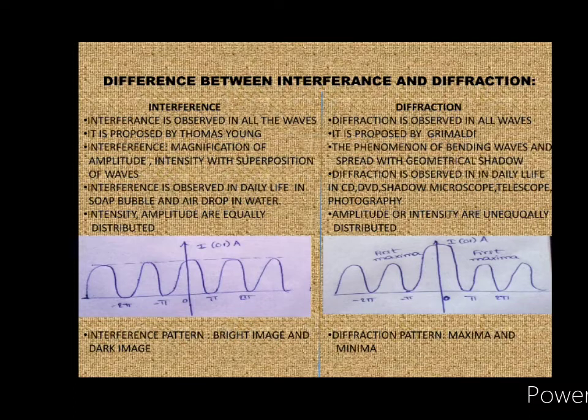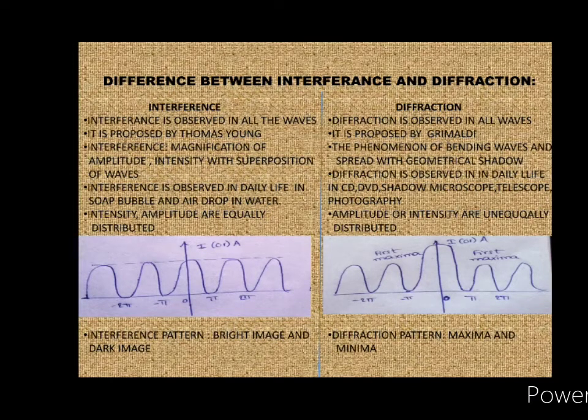Interference means modification of amplitude and intensity with superimposition of waves, but diffraction is the phenomenon of bending waves and spreading into the geometrical shadow. Interference is observed in daily life in soap bubbles or oil drops in water, but diffraction is observed in DVDs, CDs, shadow microscope and telescope, photography, etc.